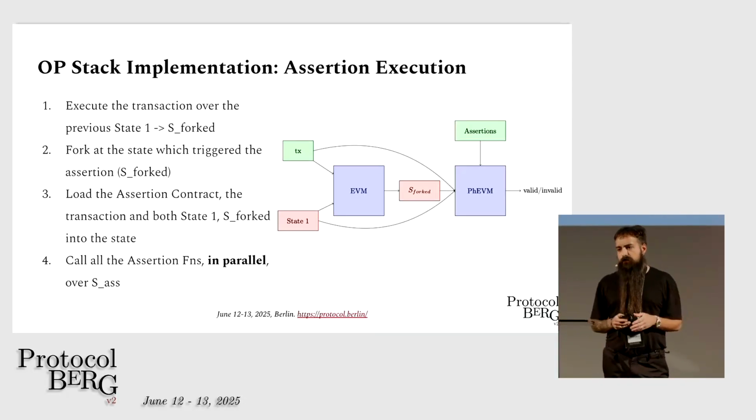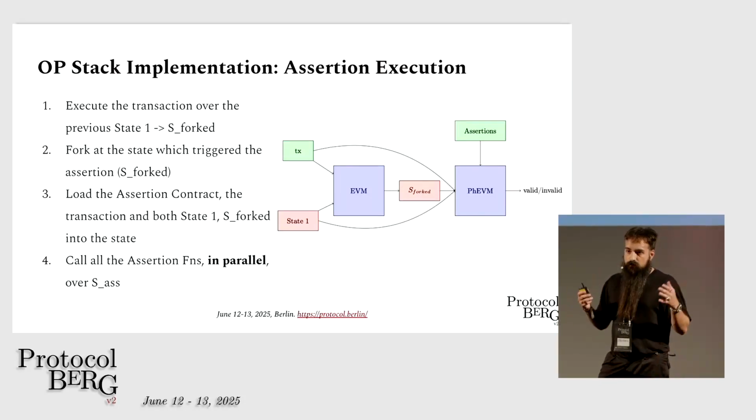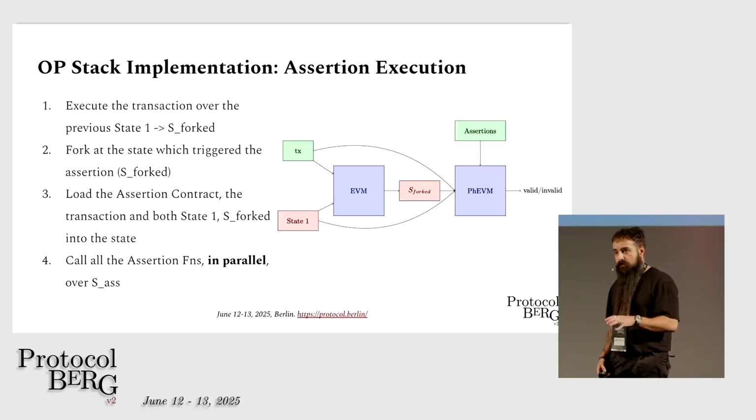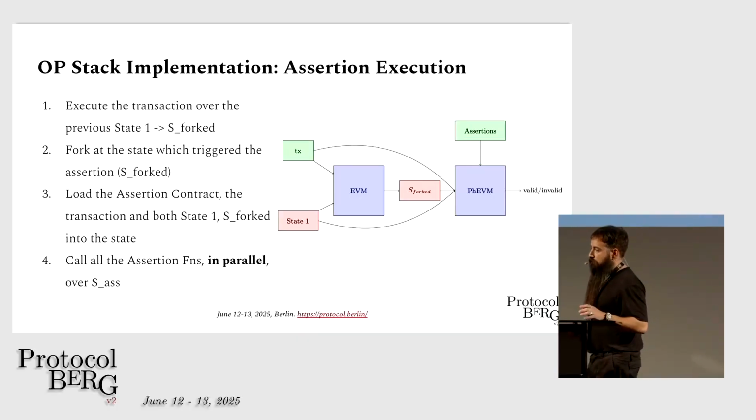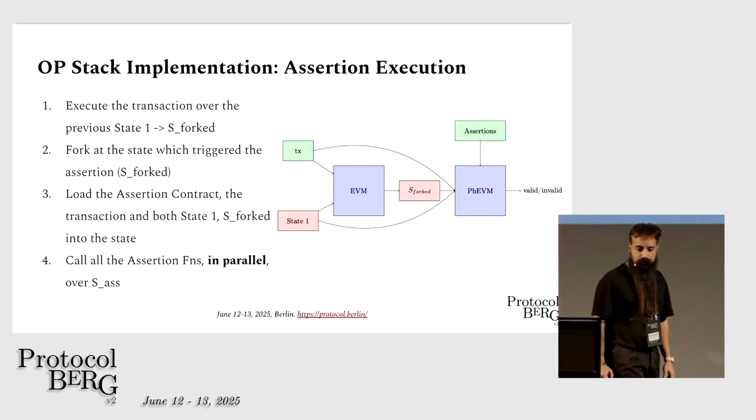It could even have access to historical blocks. A lot of things that actually are not possible in on-chain EVM execution. But since we do it off-chain, we can do almost whatever we want, as long as it's possible to prove it on-chain if we need to.